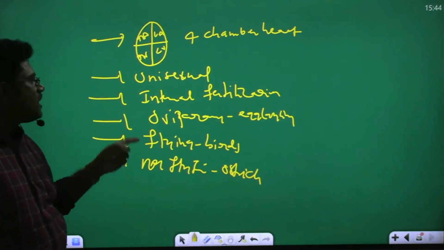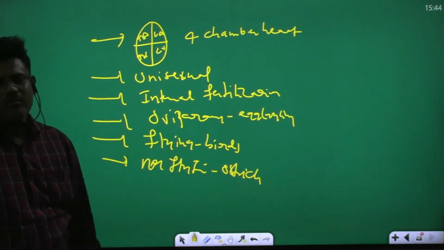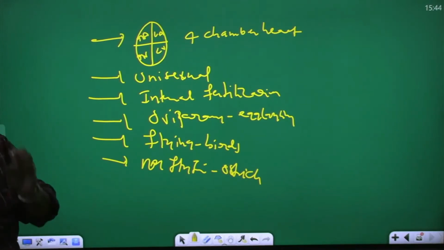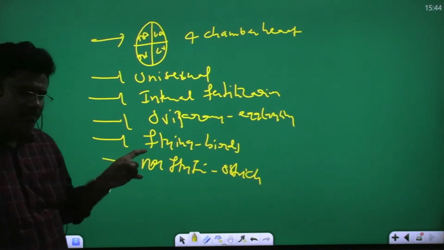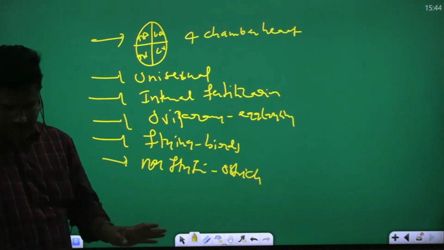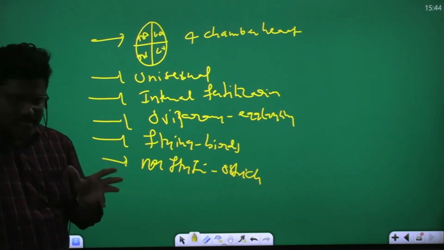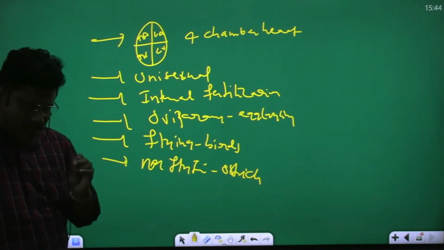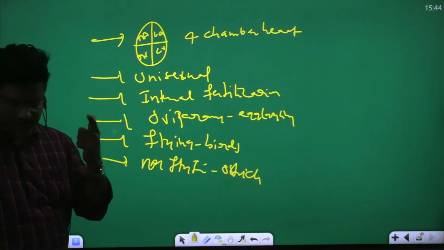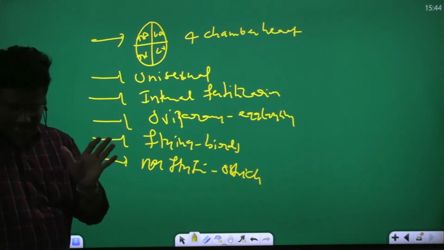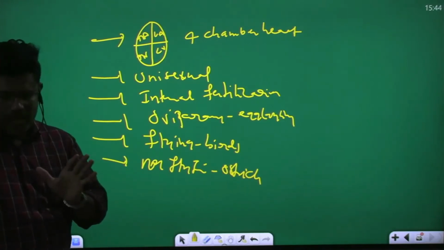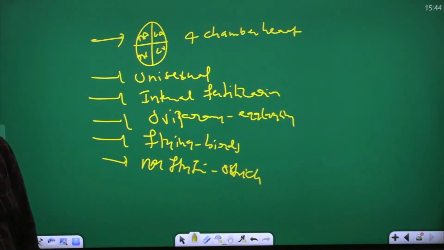So these are the characters of birds. I am talking about only NCERT. You are preparing for NEET? NEET means you follow only NCERT. So these are only NCERT points. I am not talking about the Telugu Academy. Don't bring Telugu Academy for zoology. You bring only NCERT books, first year 11th class and second year 12th class.